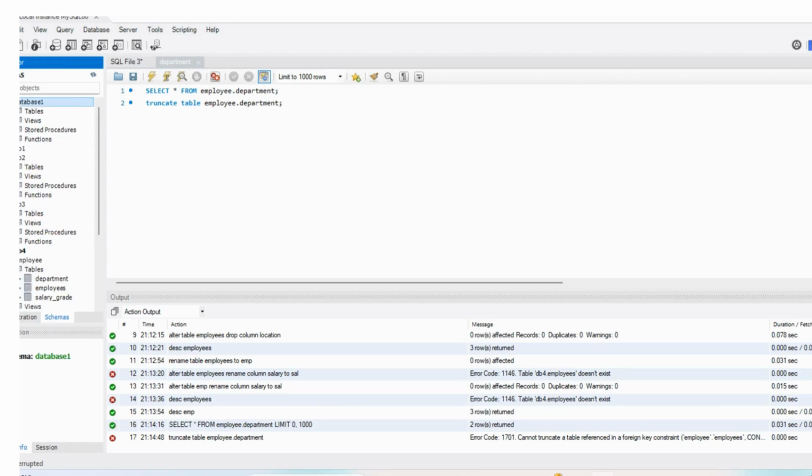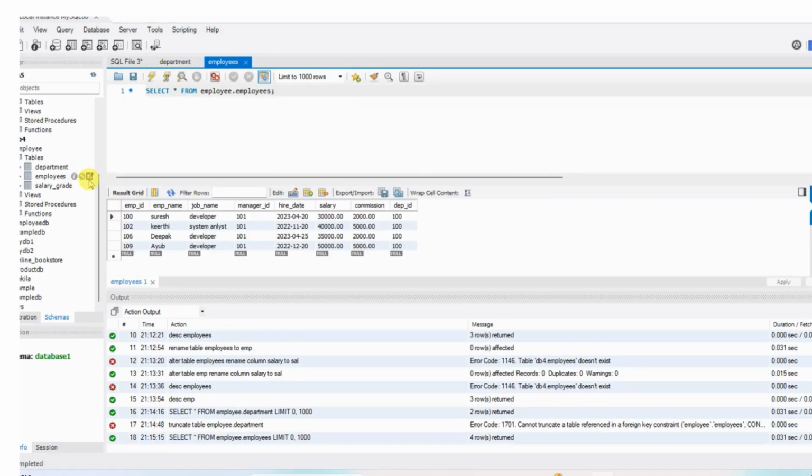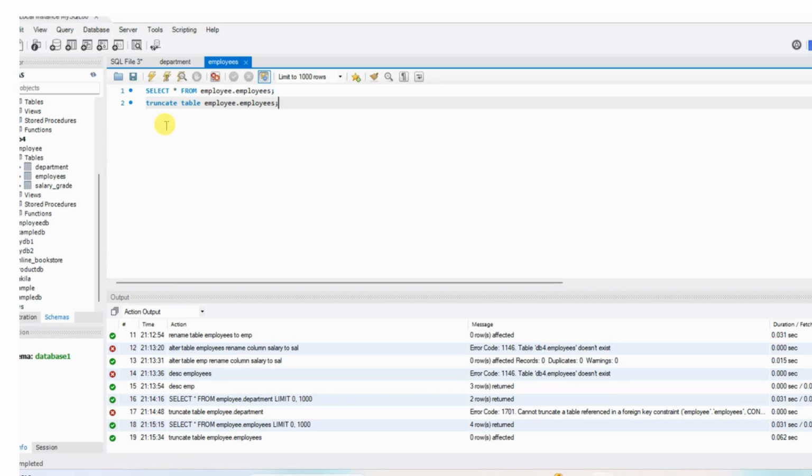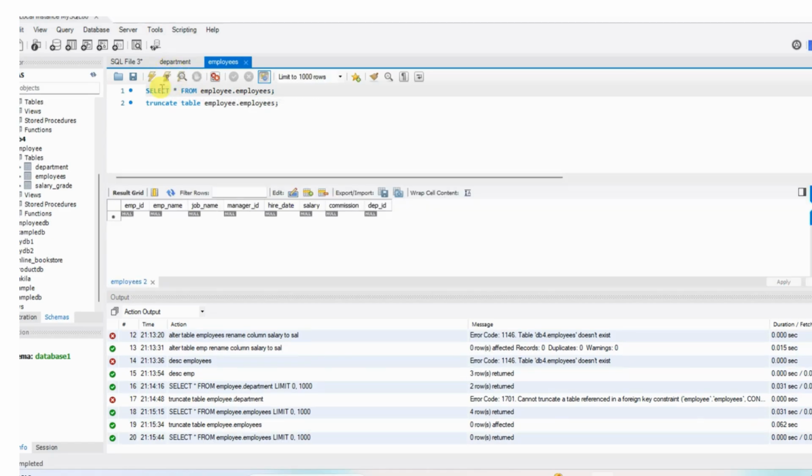Let me just check some tables. I think here it is the employee table. Let me just check. Truncate table employee dot employees. Okay, so it is truncated. Four rows were there before. Now it is truncated. Now you want to see, nothing is there in the table. So it is truncated.